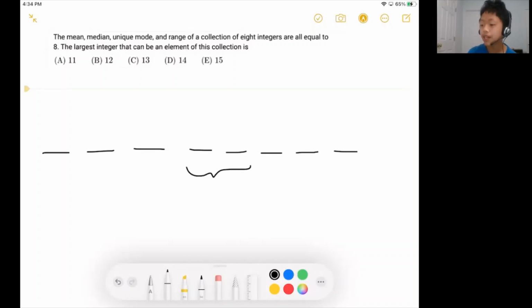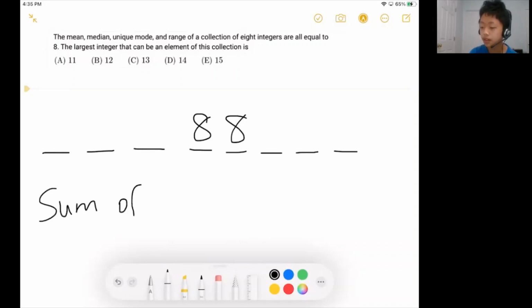So if the median is 8, the two middle numbers must both be 8. And the mean of all 8 numbers also has to be 8, so the sum of all 8 numbers is going to be 64.